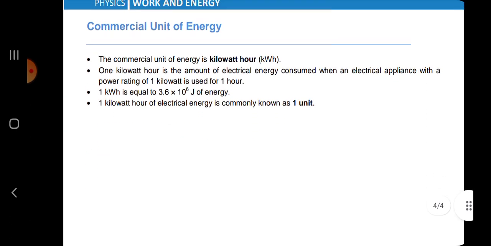Then the commercial unit of energy. The commercial unit of energy is kilowatt hour. 1 kilowatt hour is the amount of electrical energy consumed when an electrical appliance with a power rating of 1 kilowatt is used for 1 hour. 1 kilowatt hour is equal to 3.6 into 10 raised to the power 6 joule of energy. 1 kilowatt hour of electric energy is commonly known as 1 unit.